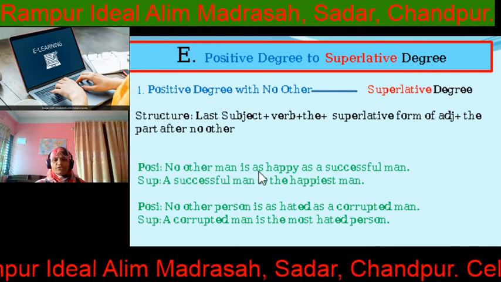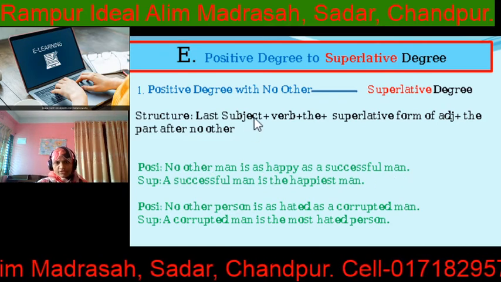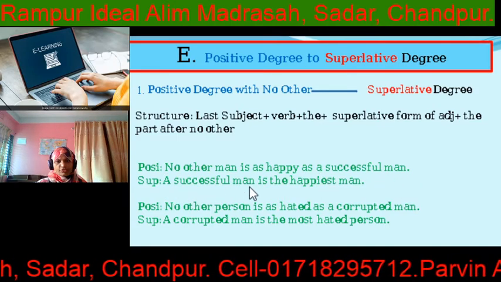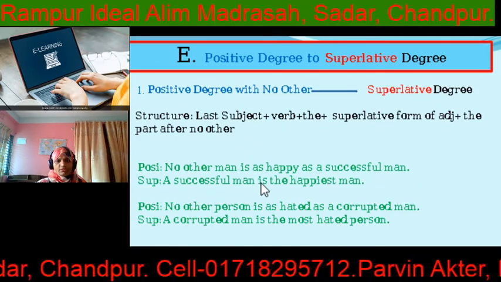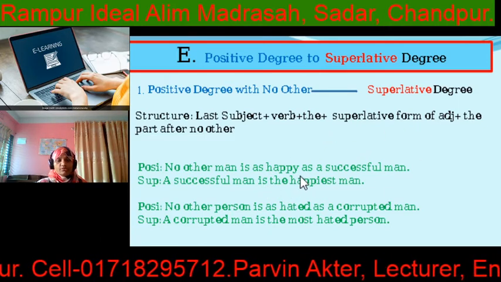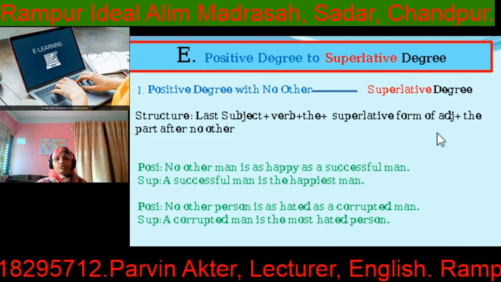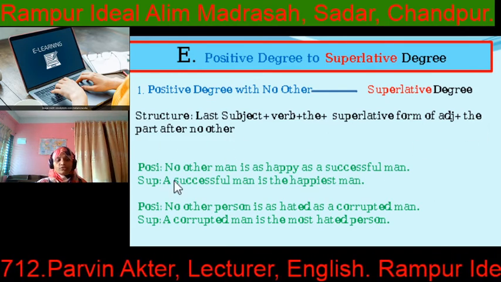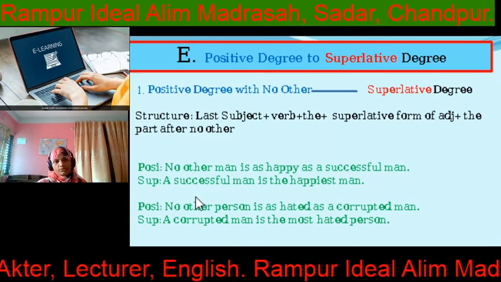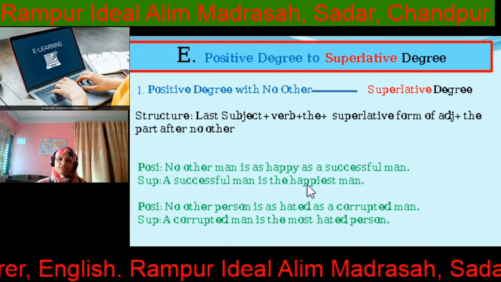So, no other man is as happy as a successful man. So what is your structure? At first, last subject. Here the last subject is a successful man. A successful man, then verb, the verb here is "is," then the superlative form of adjective. Here the adjective is happy, so the superlative form of happy is happiest, then the part after "no other." After "no other" there is only man. So the answer is a successful man is the happiest man.